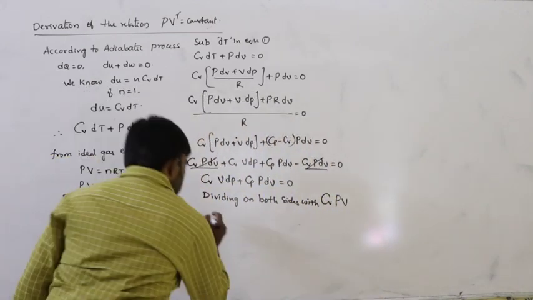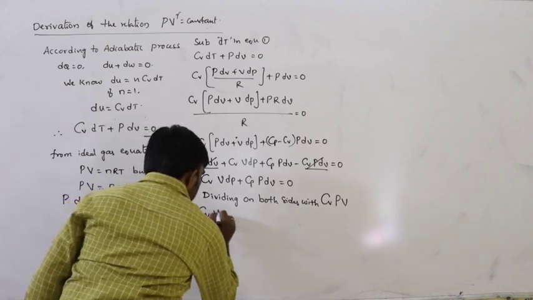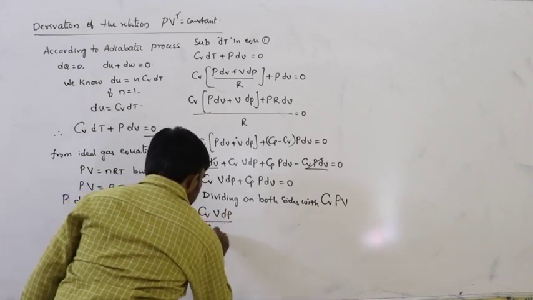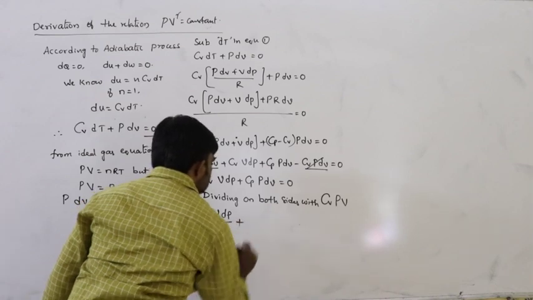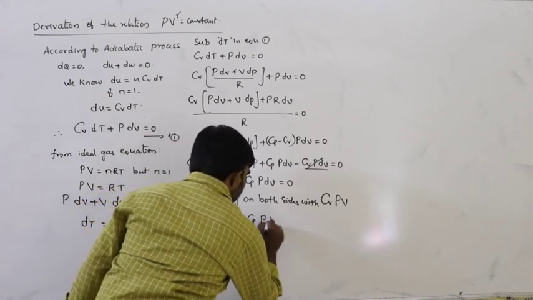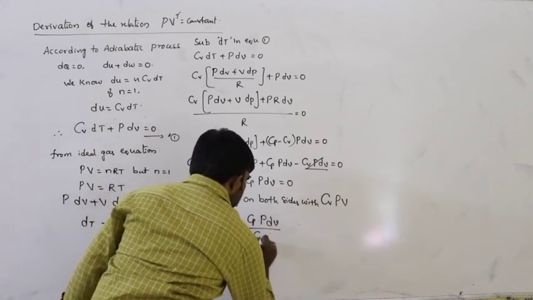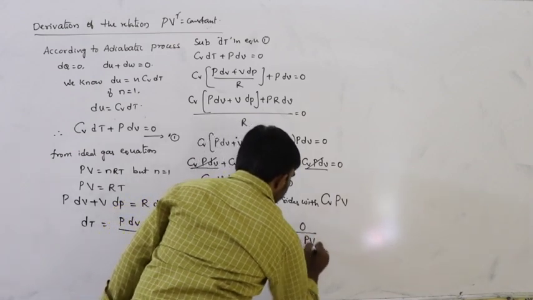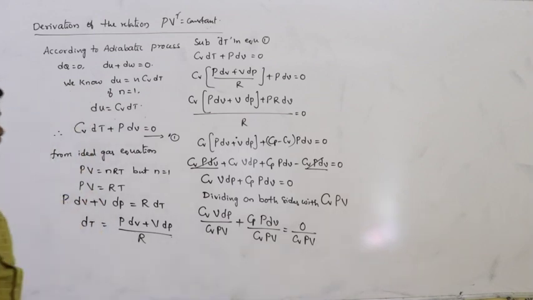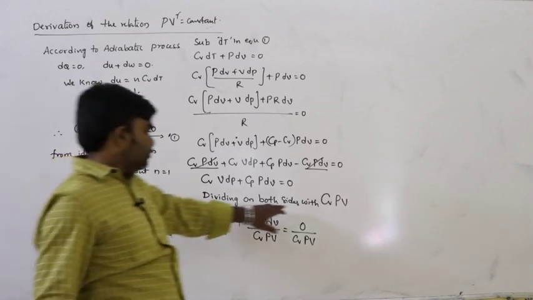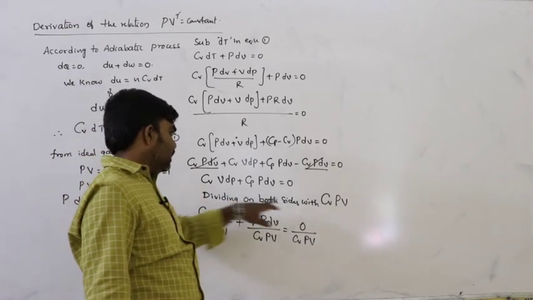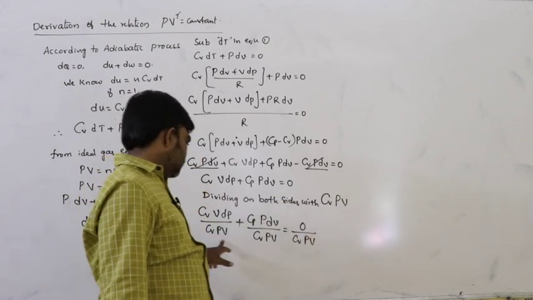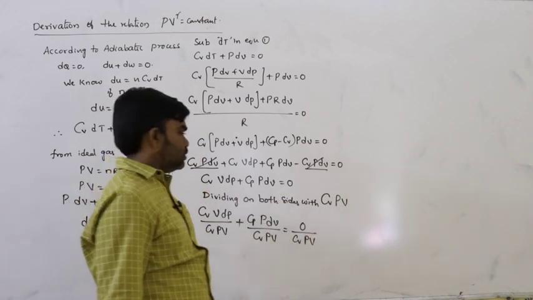So now here Cv into VdP divided by Cv PV plus Cp into PdV divided by Cv PV is equal to 0 divided by Cv PV. Dividing on both sides with Cv PV like this. So this is the situation.